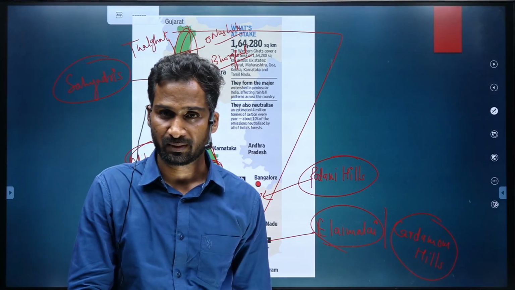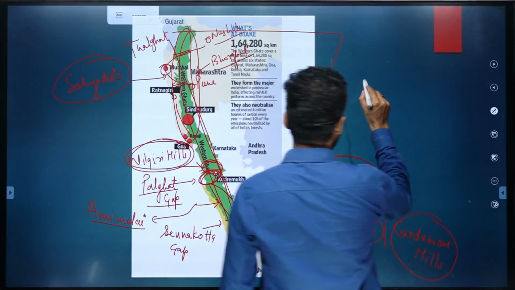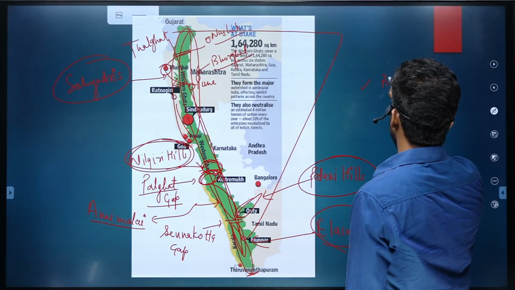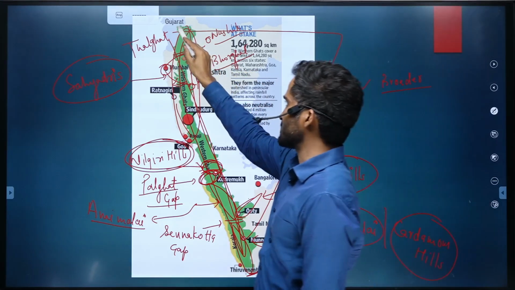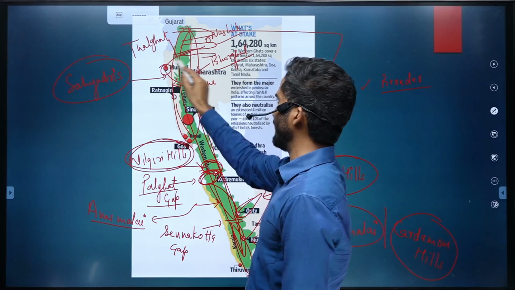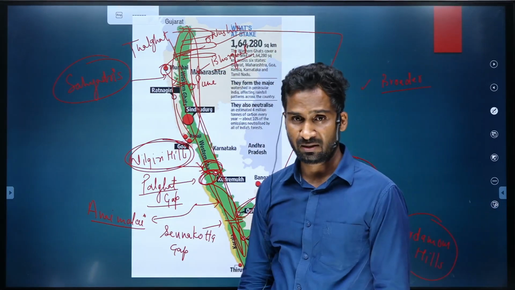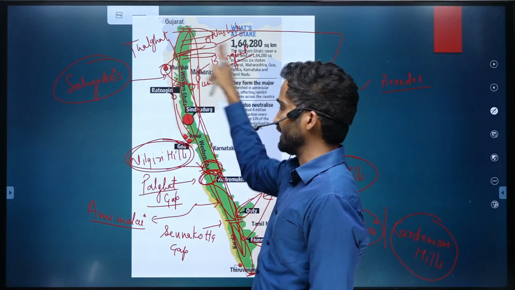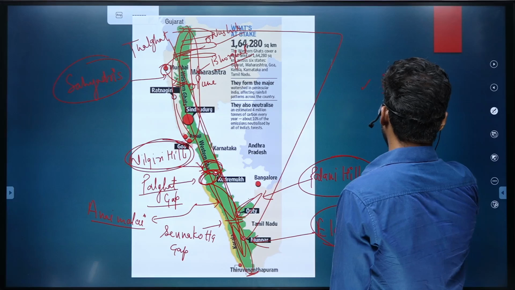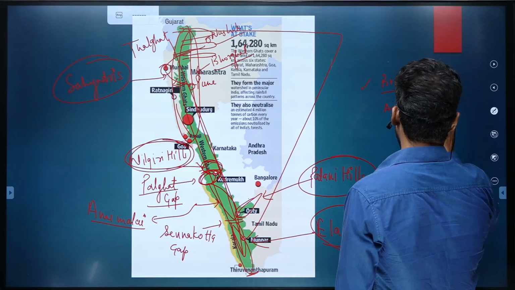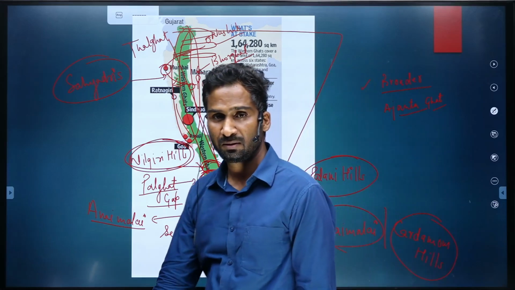So in the northern side, Western Ghat is broader. In fact, if you look at this part, over here you'll find three mountain ranges parallelly placed in west to east direction. So the northernmost is named as Ajanta Ghat or Ajanta Range.